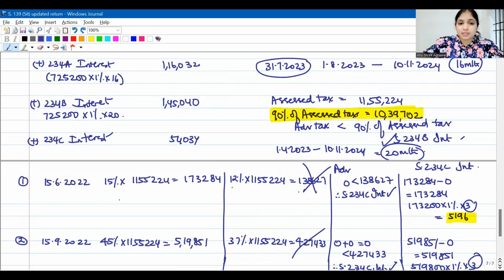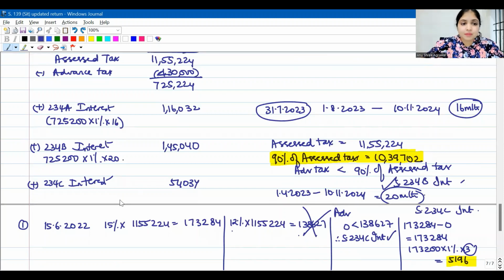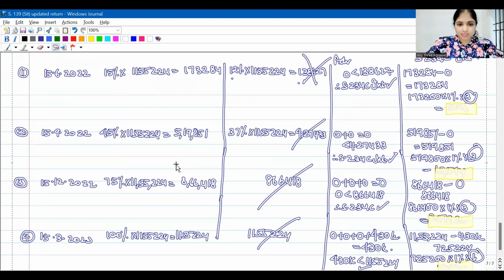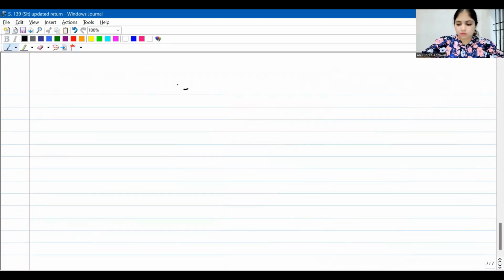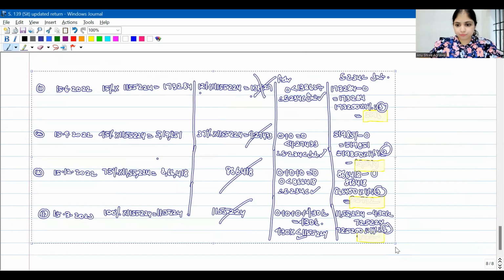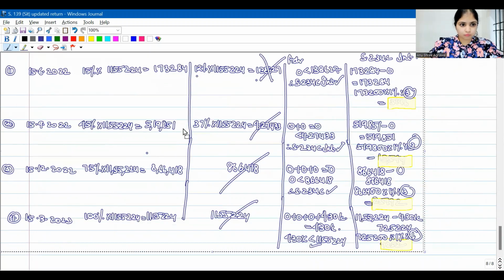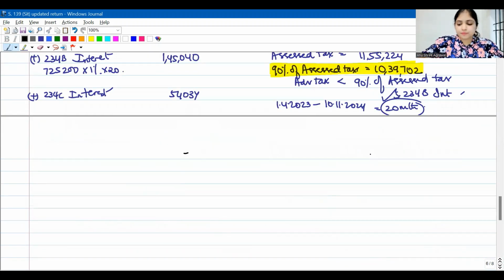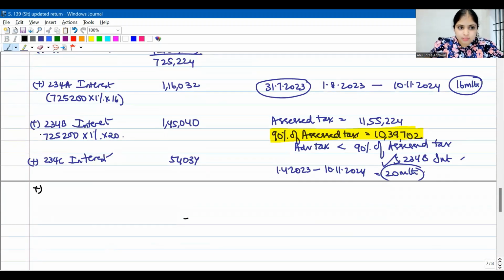Okay, so totally how much money do I have to pay under tax in the form of tax? 7,25,224. This is 234A interest, 234B interest and 234C interest. Now listen, I need some more space. So what I'll do, I'll put it over here. Listen. So in addition to all this, my assessee will also have to pay 234F fees. Isn't it? Because he's filing his income tax return late.